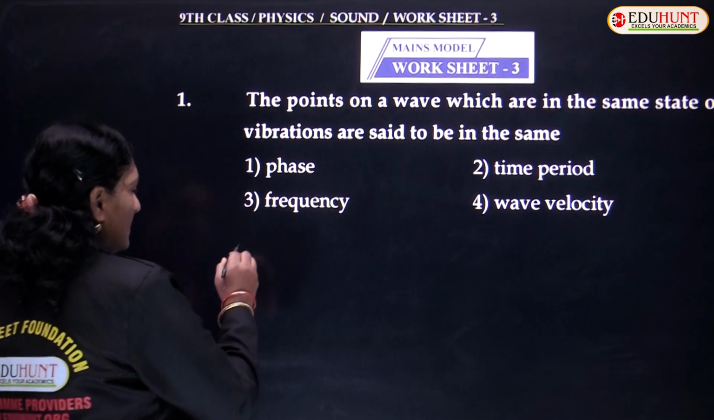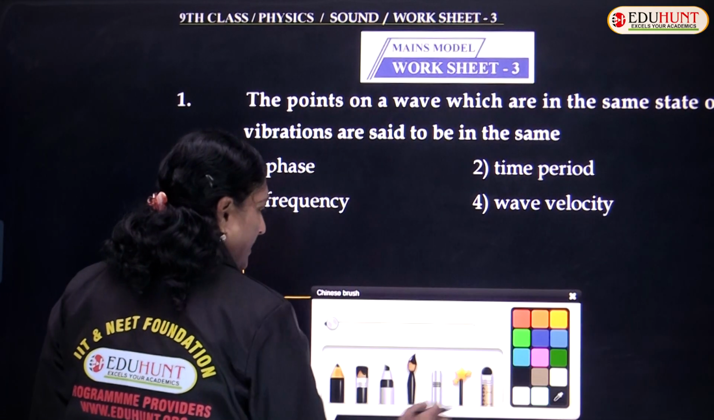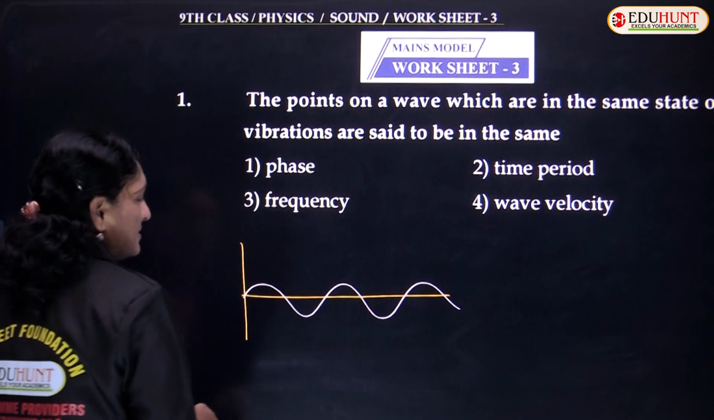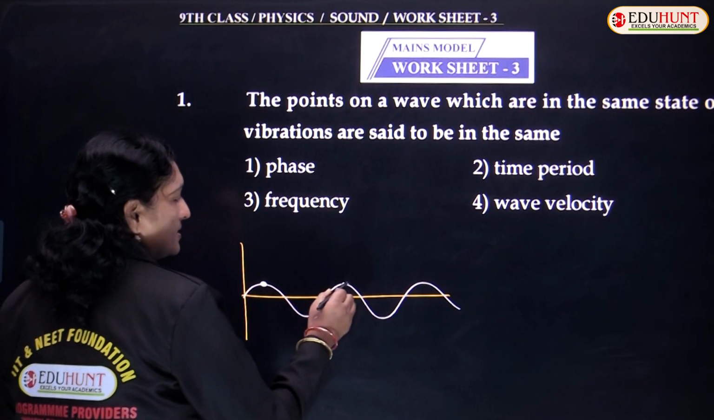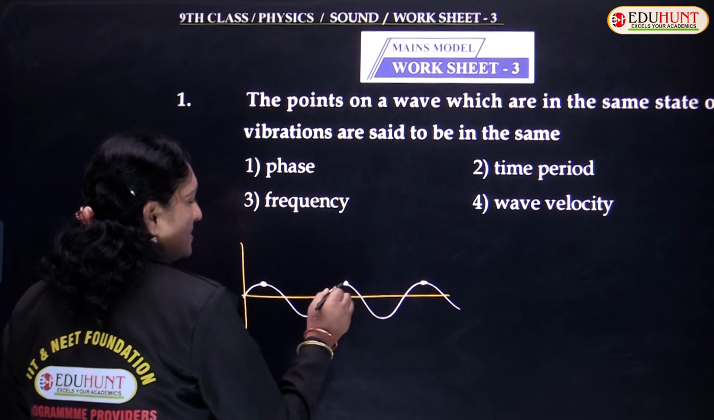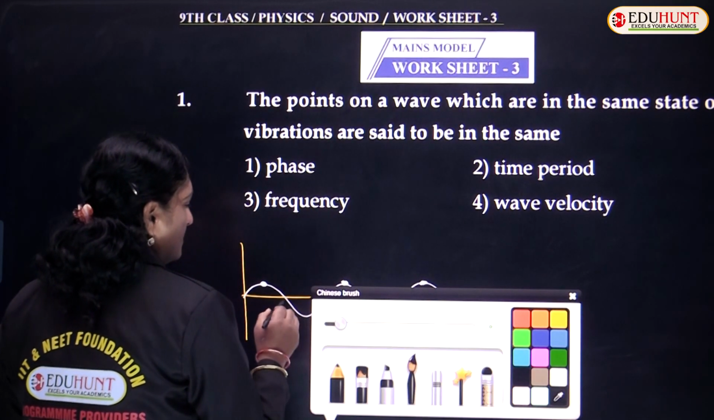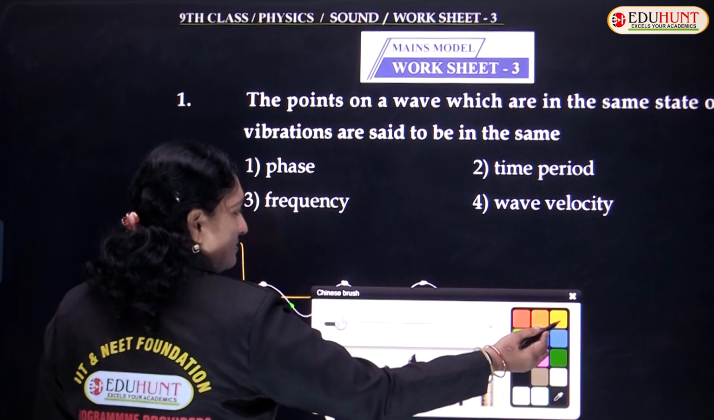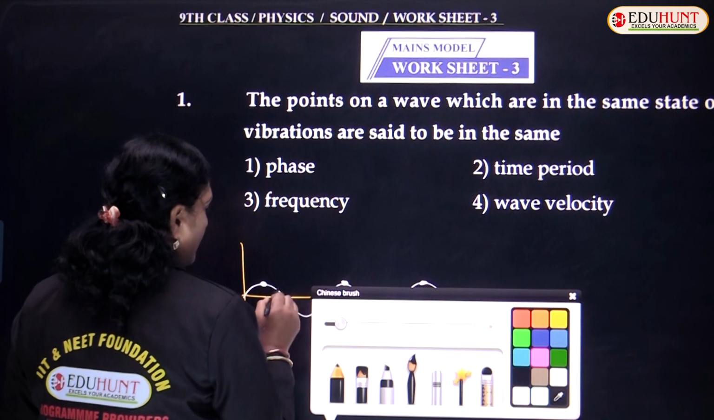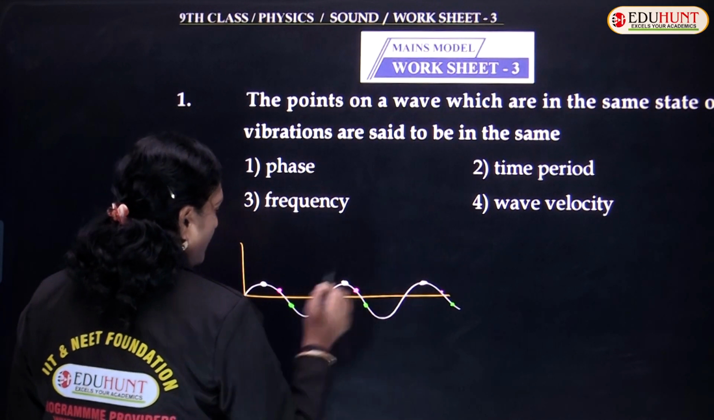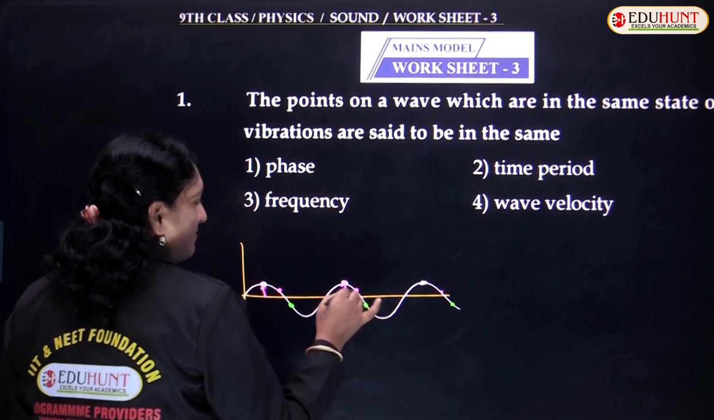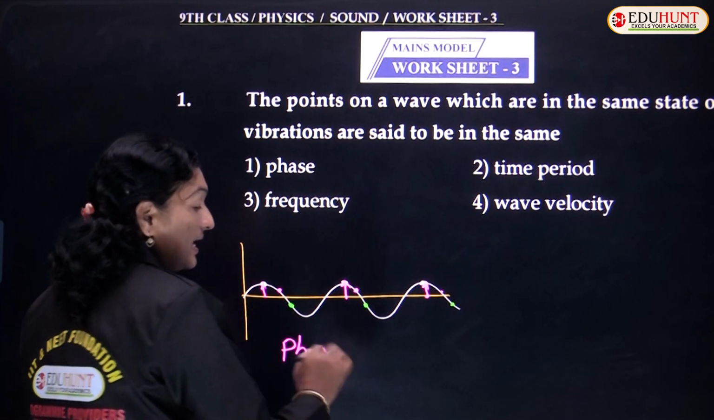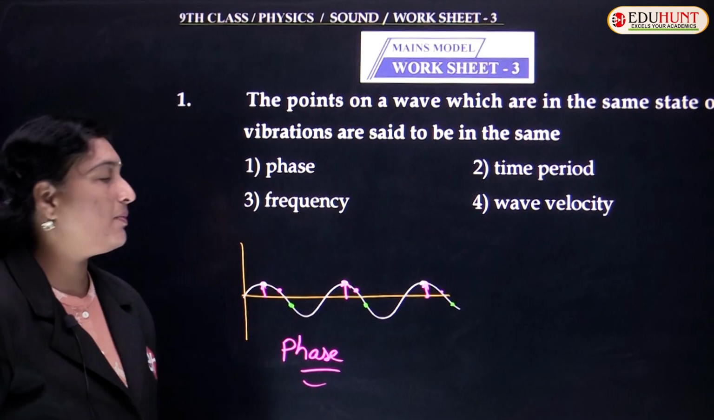So what they are saying is, suppose a wave is passing through. Whenever a wave passes by, the points which are in the same state of vibration, whether you consider these 3 points or some point somewhere here, here or here, say at this point, at this point, at this point. The same state of vibrating particle is said to be in phase, same angle, same amount of variation.